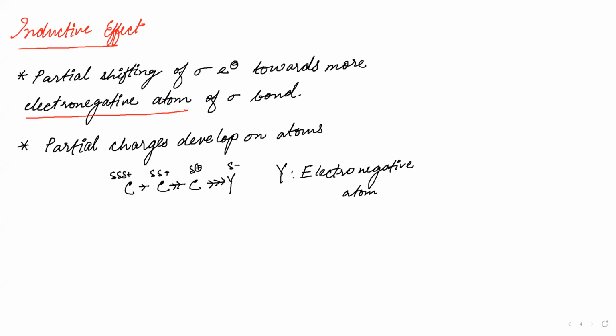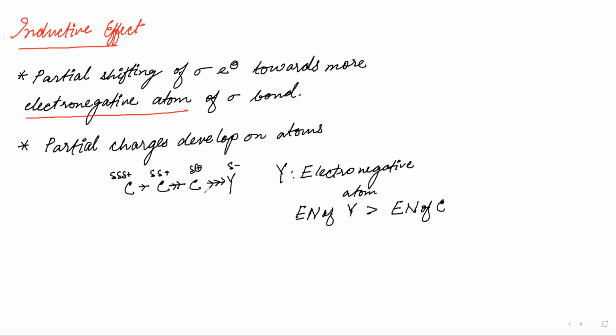Okay, fine. I will explain one more time. The electronegative atom, that means the electronegativity of Y is greater than the electronegativity of carbon. So Jubana, you tell me, can you have your mic on, please? Okay. So Y is electronegative. That means it has more electronegativity than carbon. That means it will pull electrons from this sigma bond.